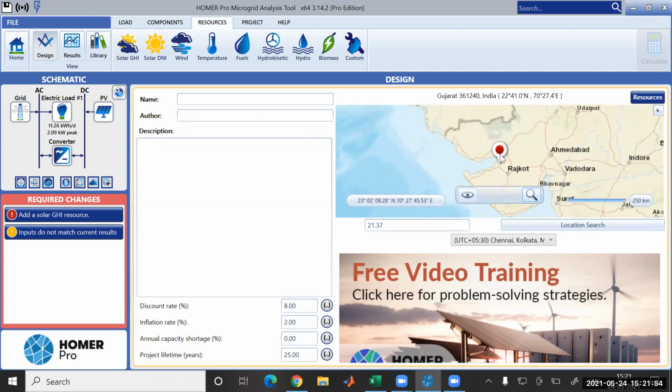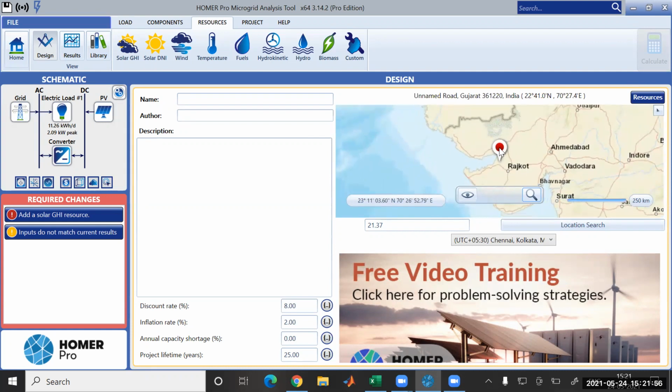Okay, it's around somewhere here. Am I audible? Yes, sir. So it's around somewhere here. Okay, it's 2239 and 7024. It's around somewhere here. Okay, it's showing that particular region only.